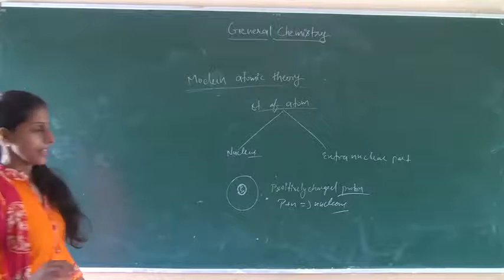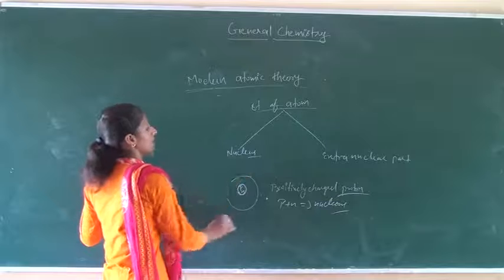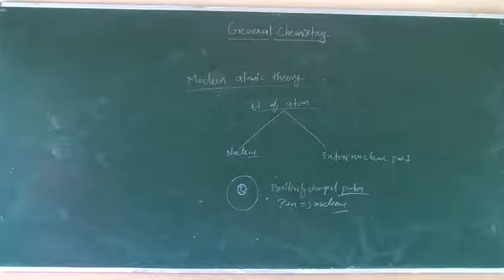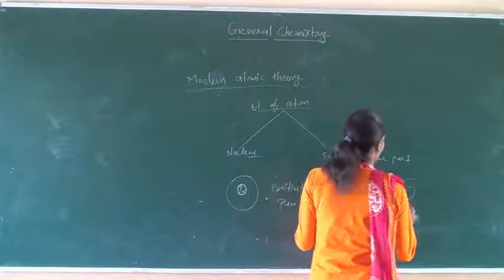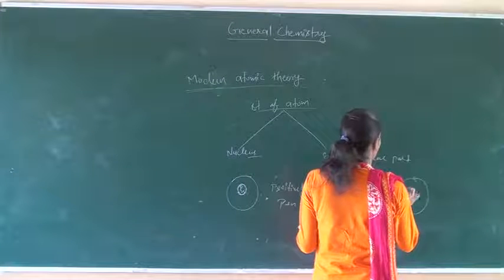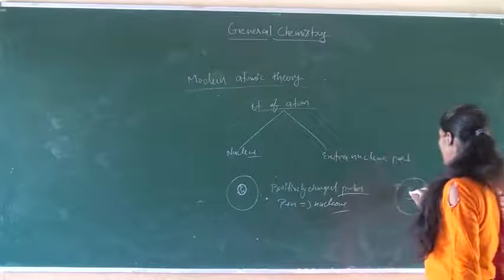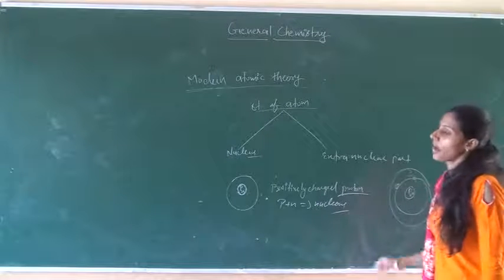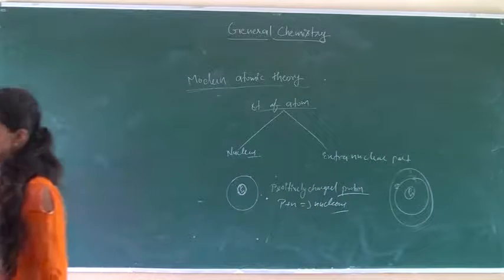After that, in the extranuclear part, the remaining part of the atom is known as the extranuclear part. In the extranuclear part, electrons are present which revolve around the nucleus. This is the extranuclear part, in which electrons revolve in their orbits or energy shells or energy levels.